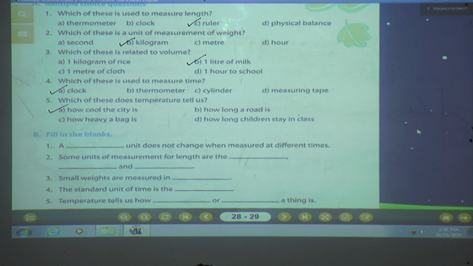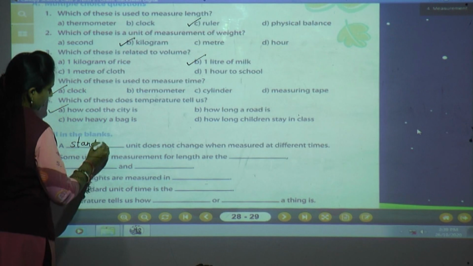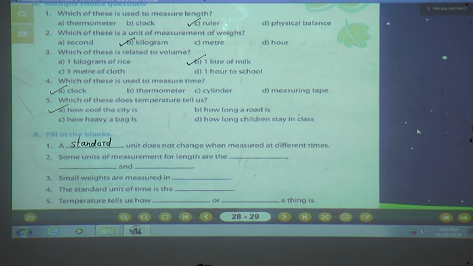Now we will solve our B question. See what is the B question? Fill in the blanks. First one. A dash dash unit does not change when measured at different times. What does not change when we measure at different times? Standard unit. A standard unit does not change when we measure at different times. Isn't it? Very good.